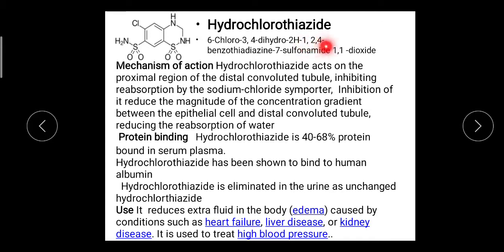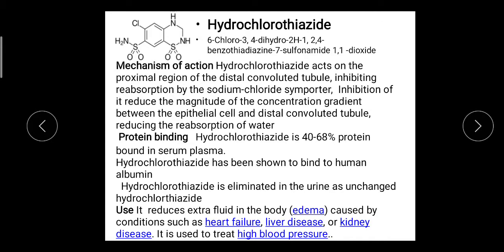The positions are 1,2,4: sulfur and two nitrogens. 6-chloro: at the 6th position there is chlorine. 3,4-dihydro is the addition in hydrochlorothiazide. 3,4-dihydro indicates the 3rd and 4th positions are saturated, meaning hydrogen is there.